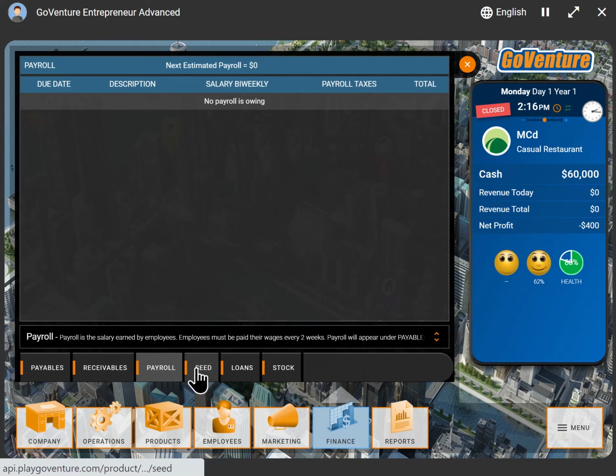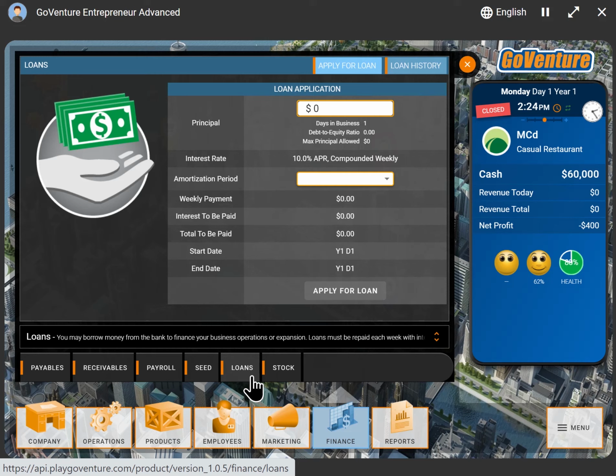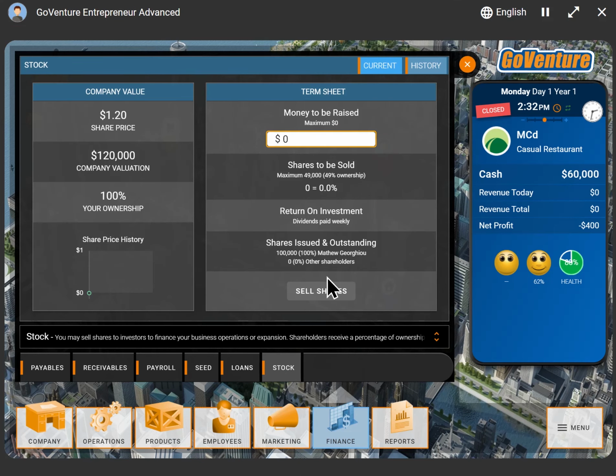Back to financing, we've got our payables, our receivables. We've got to look at our payroll. We have our seed financing, and we have loans. We can actually take out loans and pay interest on the loans to help grow our business. We even have stock. We can sell shares to investors, and then our responsibility is to pay dividends, which is a percentage of profit, to those investors. So we can grow our business through debt or equity financing.